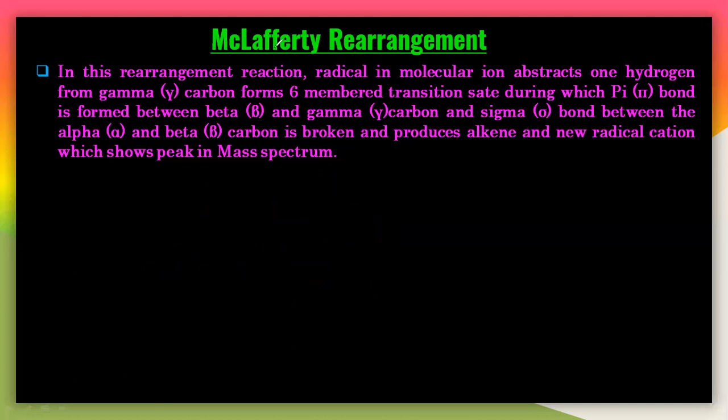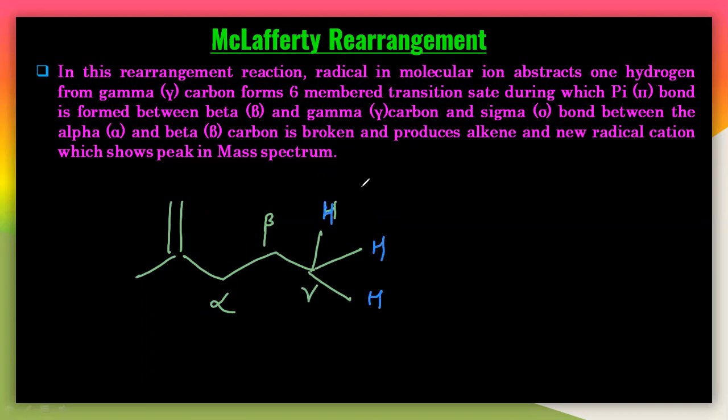Let us take another example. See here, I will take this particular structure. This is alpha, this is beta and this is gamma. I will write 3 hydrogens like this: this is hydrogen, this is another hydrogen, this is another hydrogen.